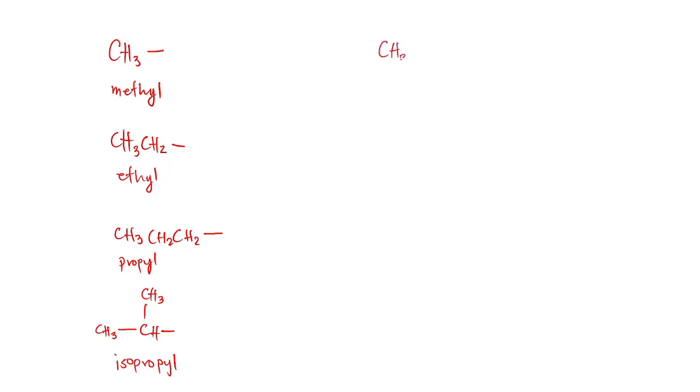Also, we can have here our butyl. So we have here CH3, CH2, which is bonded also to CH2, and we have another CH2, and this whole chain is connected into a greater chain or what we call a parent chain. So we have here our butyl. We can also have an isobutyl, wherein we will have here our CH, then our CH2, which will be attached to our R group or our parent chain.